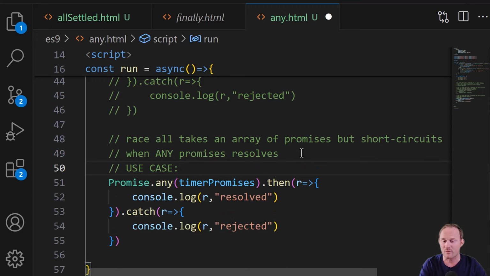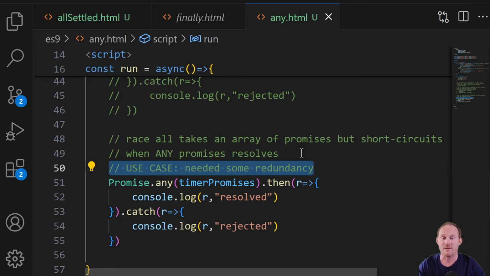I have used it before when I needed some redundancy. So I was making an API request, and it might not succeed quickly, or it might just simply reject. And so I made it a couple different times to different locations, and whichever one fulfills, that's the only one I care about. If the first one rejects, the second one rejects, and the third one fulfills, any will be the perfect use case there because it will do exactly what I need it to.